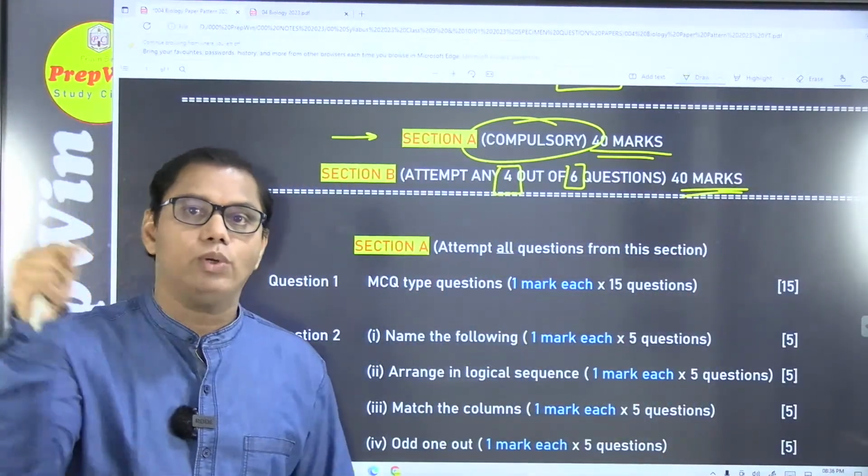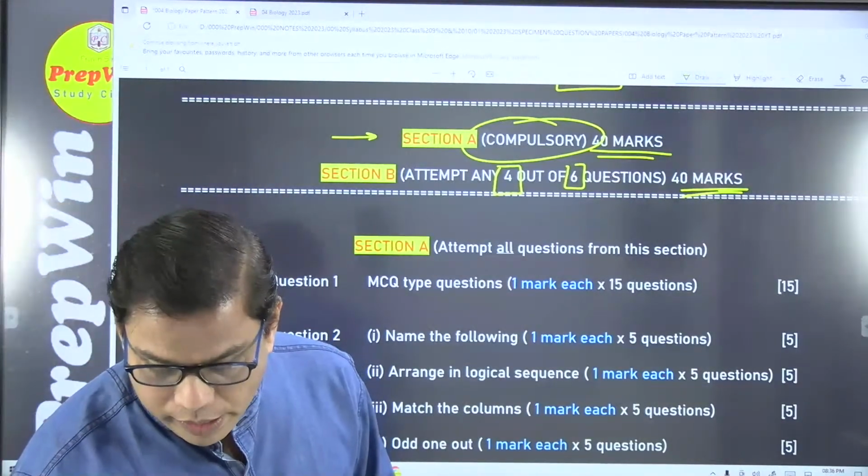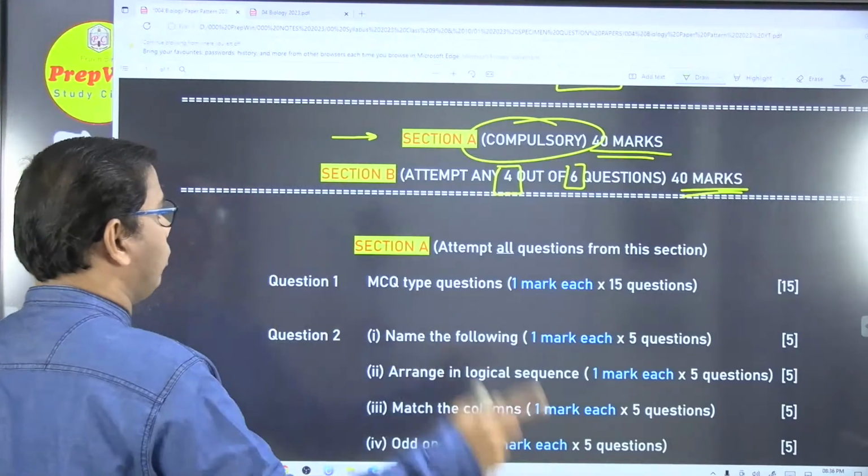If you have any doubt, you can write in the chat box. I can go through your chats. Okay, if you have any doubt, let me know.